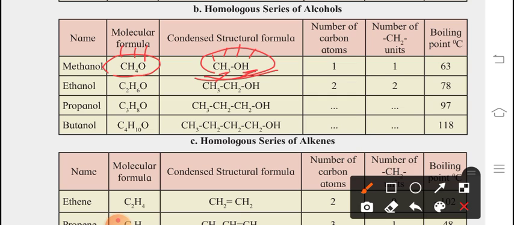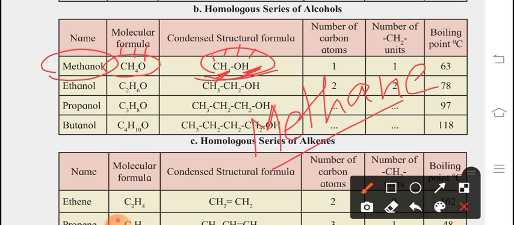Because we have adjusted with OH, which is a form of alcohol, CH3, as we have seen, that is methane. And because of OH, the name is going to change and the name will be methanol. Okay, because alcohol is added to this one. So methane gets converted because of OH to methanol.